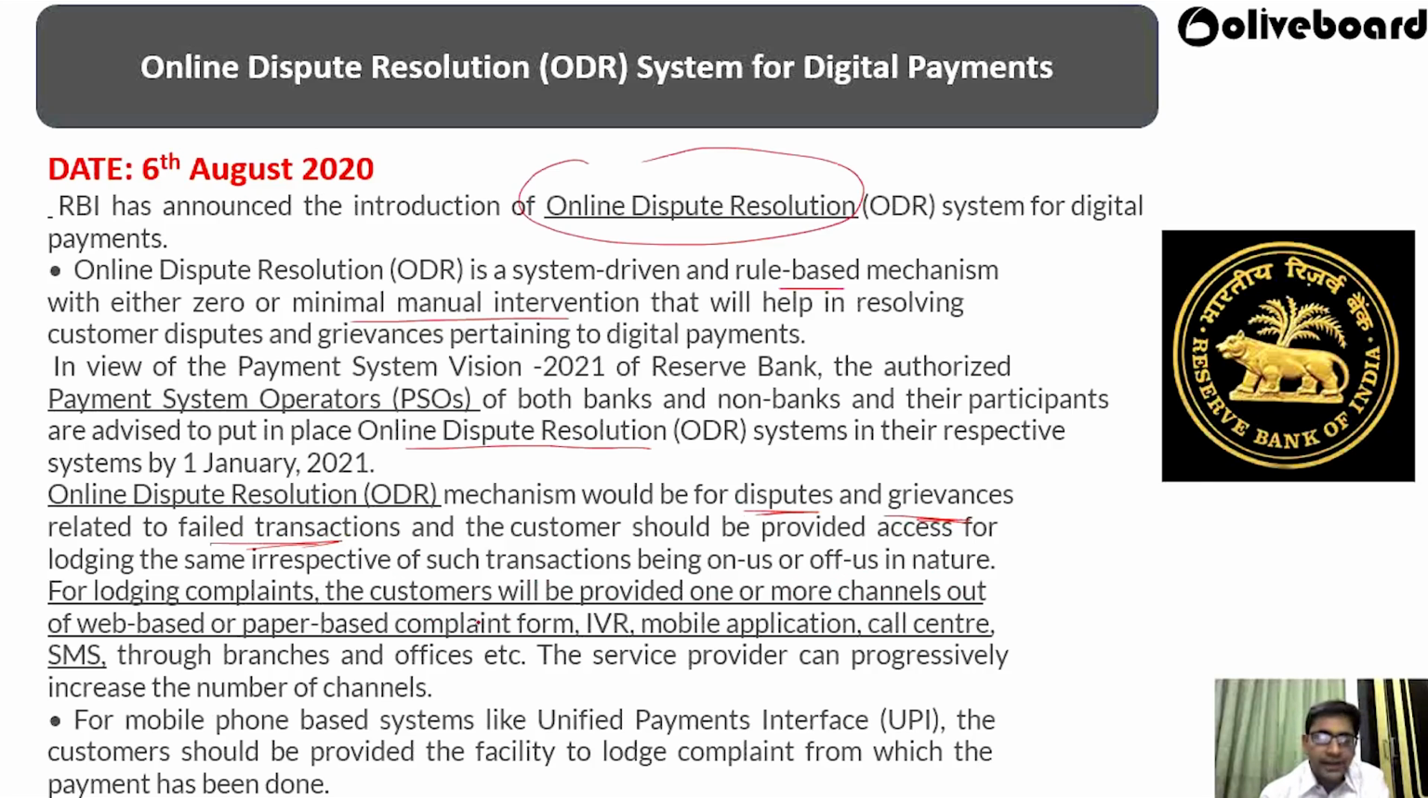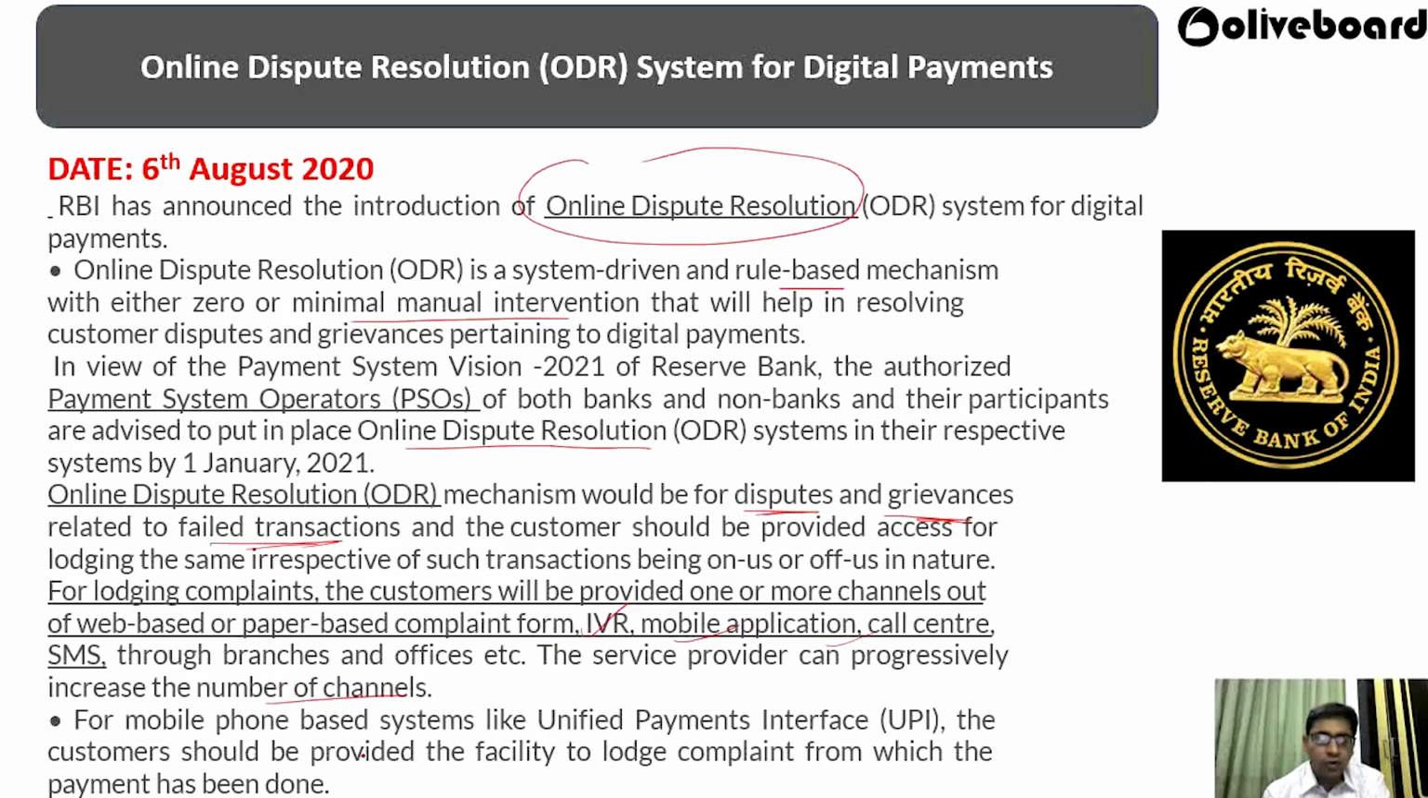For lodging any complaint, the customer will be provided with one or more channels. The customer can use any kind of web-based or paper-based complaint form, IVR (interactive voice response system), mobile application, call centers and SMS. These service providers can progressively increase the number of channels. So based on the various types of channels, make sure that lodging of the complaint can be accessed by various types of customers through various channels.